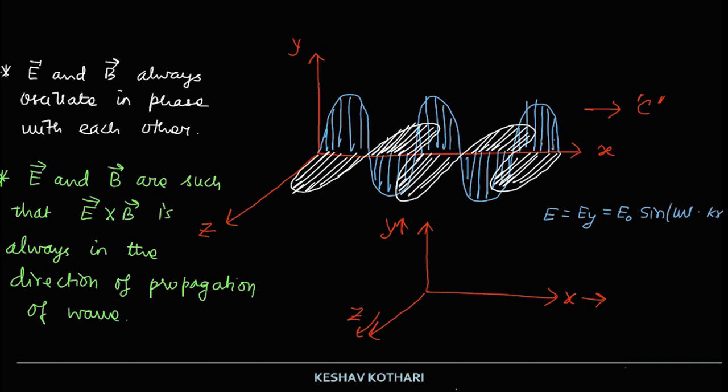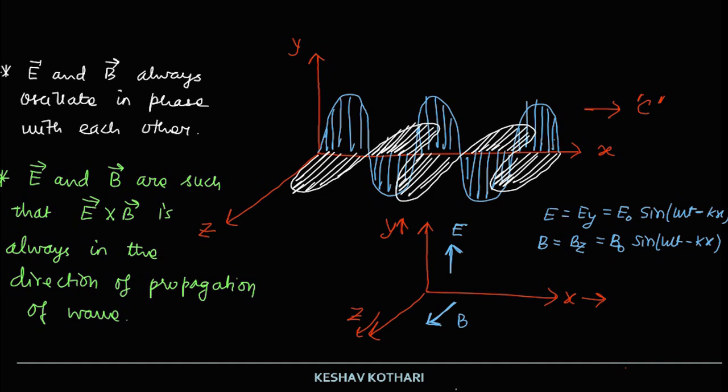The wave is traveling in the positive x axis direction. And the value of B, which is equal to Bz, is equal to B naught sine of omega t minus kx. So the magnetic field is in the z axis direction, and it is also propagating in the x axis direction.